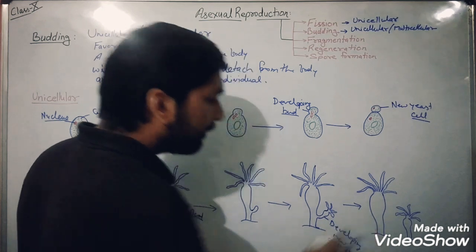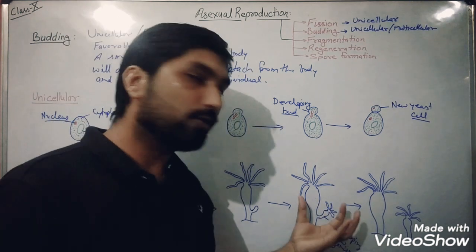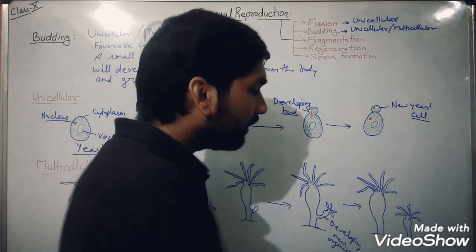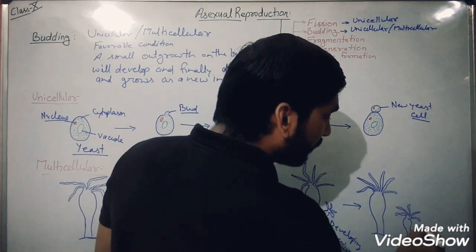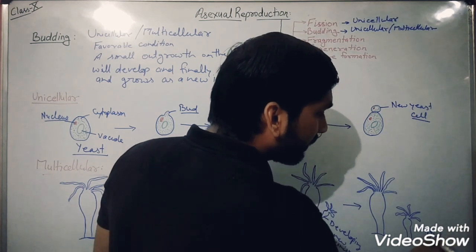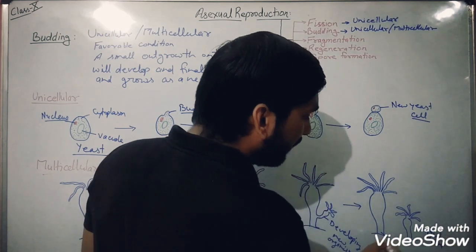Finally, when it becomes mature and heavy, it detaches from the parent body, forming the new Hydra. This is the new Hydra, and this is the parent Hydra.